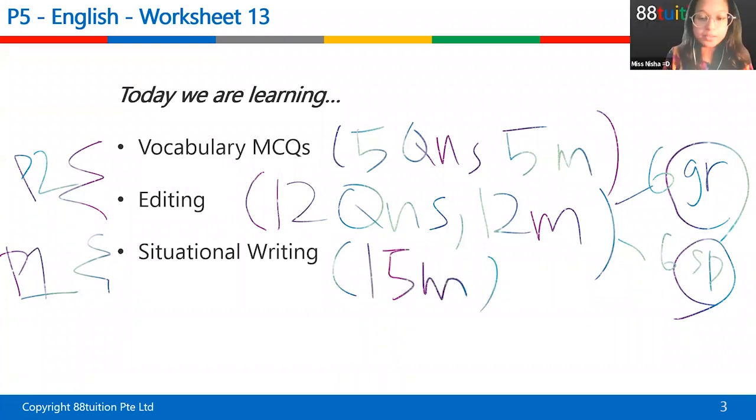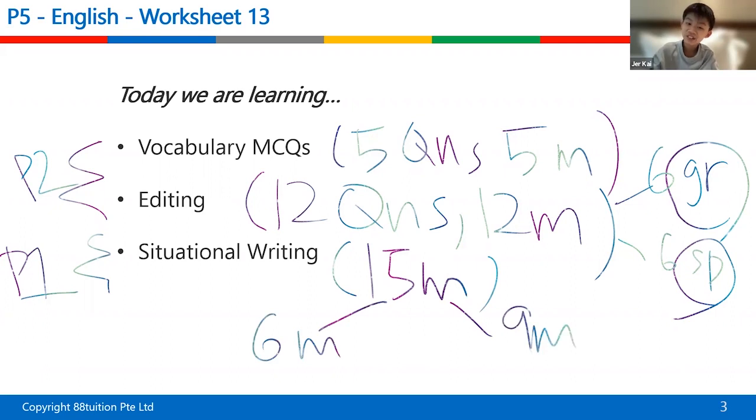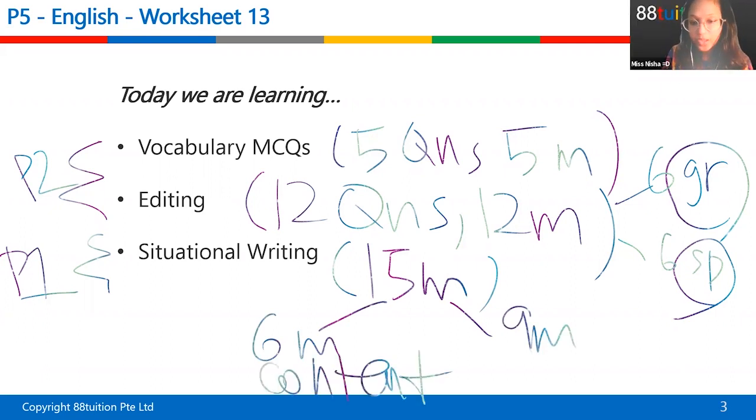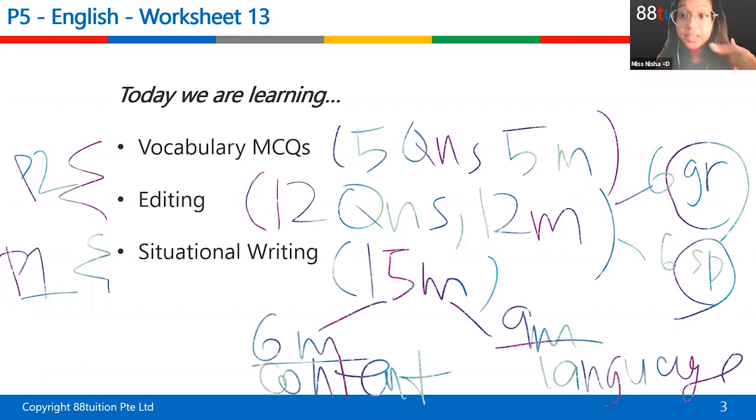And how is it split? 6 marks and 9 marks, right? Yes. 6 marks for content, 9 marks for language. Today we're going to focus on situational writing, language. I spelled it wrongly. Content means the bullet points that are given for SW. Whenever I say SW, it's short form for situational writing.